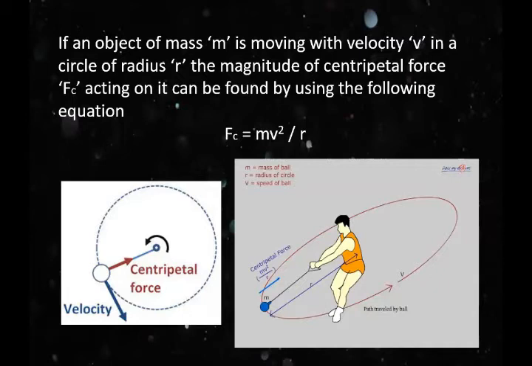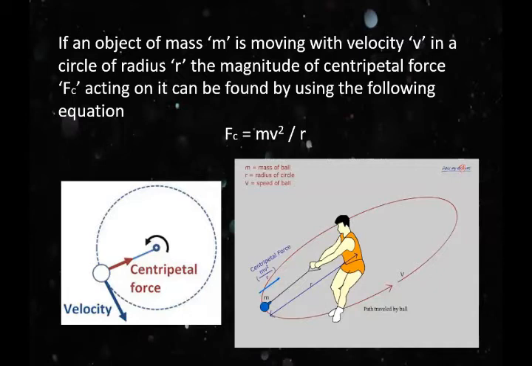The outer edge of the curved road. Students, many times you observe that the outer edge of a curved road is made a little higher than the inner edge.